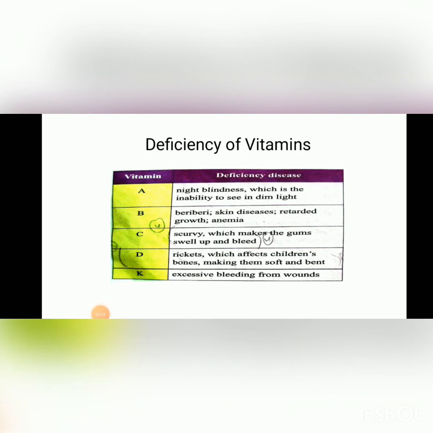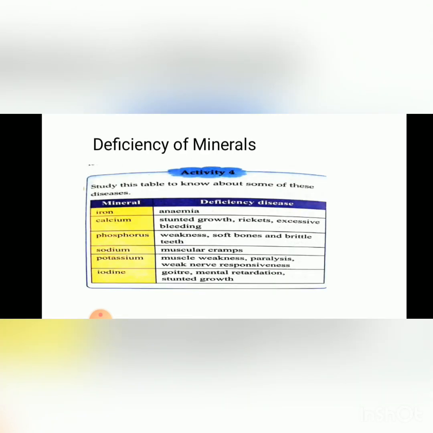The deficiency of vitamin D can lead to rickets, which affects children's bones, making them soft and bent. The deficiency of vitamin K can lead to excessive bleeding from wounds.